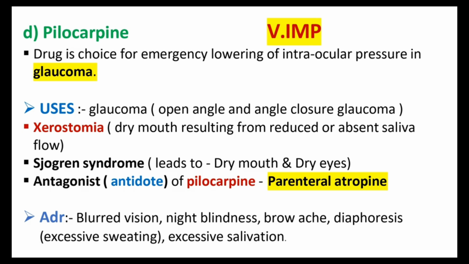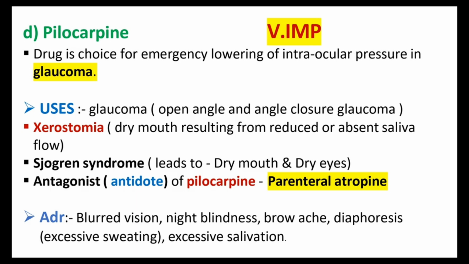The same action is happening in Sjogren's syndrome. Sjogren's syndrome also leads to dry mouth and dry eyes, so we want to increase the secretion there. That's why pilocarpine is used there. Another point: in pilocarpine overdose, the antidote used is parenteral atropine. These are the main uses of pilocarpine.